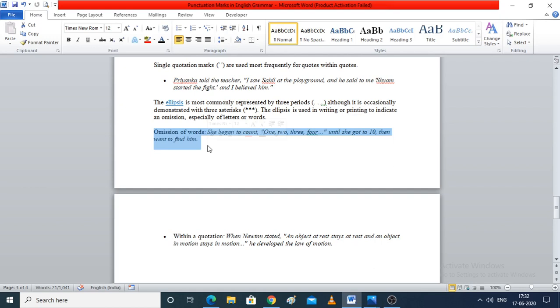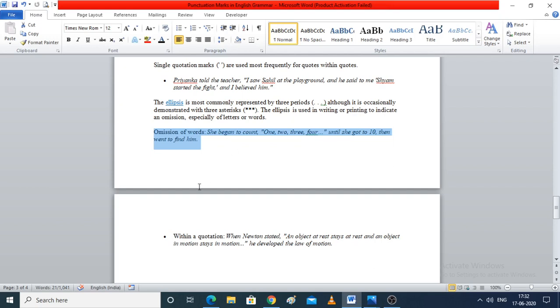For example, she began to count 1, 2, 3, 4, and then we have these three full stop marks until she got to 10, then went to find him. So, after 4 we have used three periods. Fine. So what do we do here? We used three dots to indicate an omission, especially of letters or words.